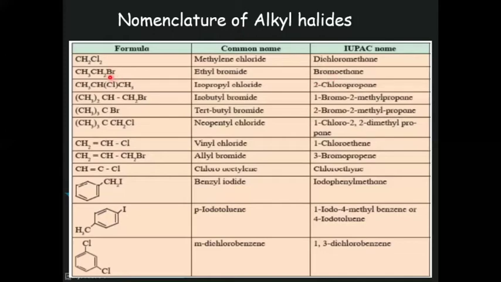It is bromoethane because the parent alkane is ethane of two carbon atoms, the second member of the alkane family. Here CH3CHCl, CH3, isopropyl chloride. It is isopropyl chloride.